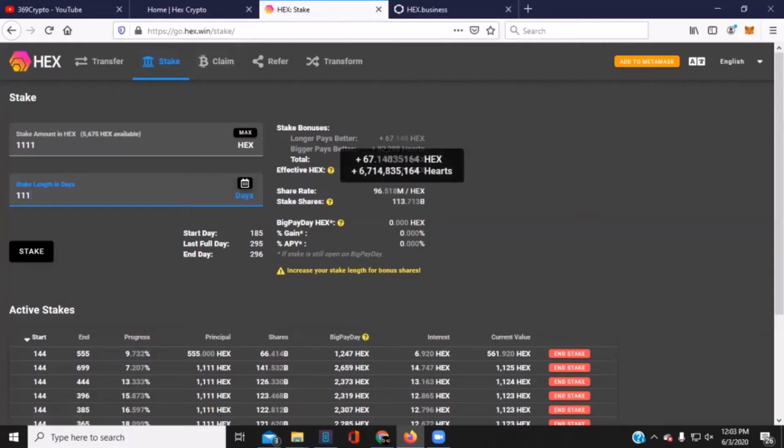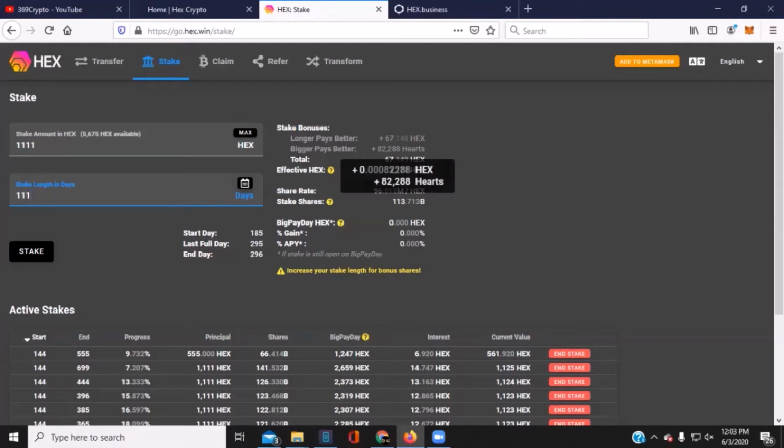Now, the longer pays better bonus kicks in for over 90 days, I believe. Or yeah, I mean, it goes sequentially up. It gets more powerful. But think about it like this. The HEX token itself is designed to mimic time deposits or certificates of deposit, as we say in the United States. So we think of your bank, you get a bonus on the rate for your CD at, say, 6 months or 90 days, maybe if you're lucky, and then 6 months, 12 months, 2 years, 4 years, 5, you know, and then the bonuses go up from there. Well, how they reflect it is in APY. This is all in code.